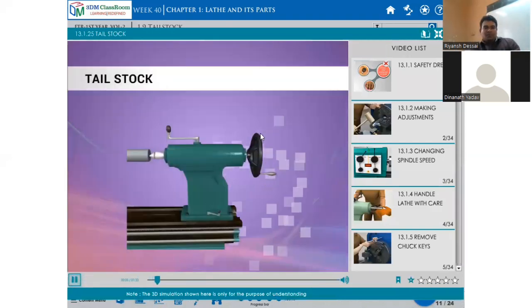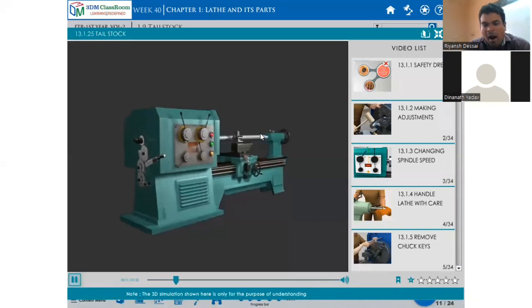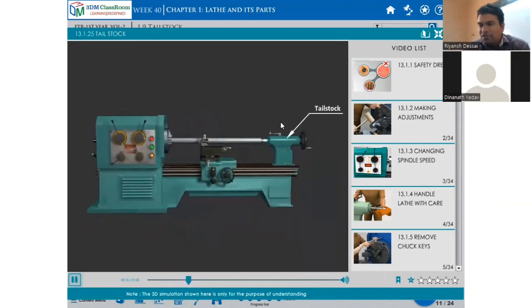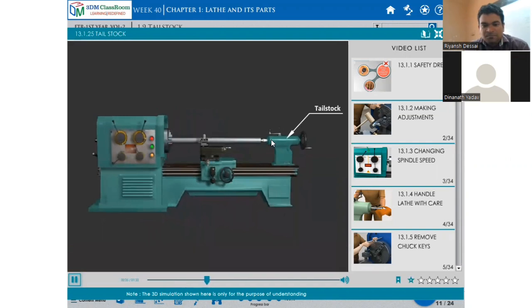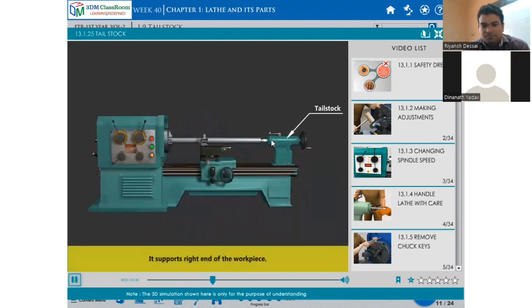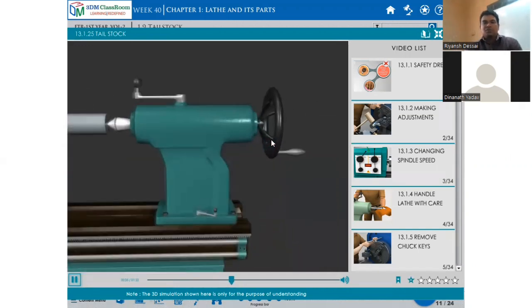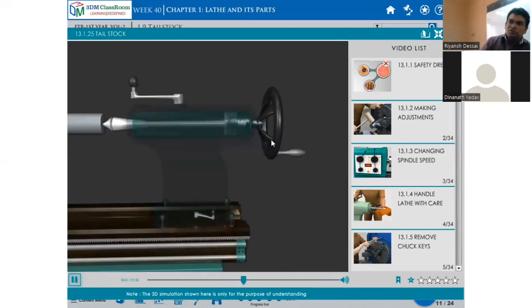In this video, we will discuss the tailstock. It is an important component of the lathe. What is the function of the tailstock? It supports the lengthy job. The tailstock takes support, and then you can do the turning. It is a non-rotating part of the lathe. It supports the right end of the workpiece, and it can be used for drilling operations. We can do drilling also on the lathe.